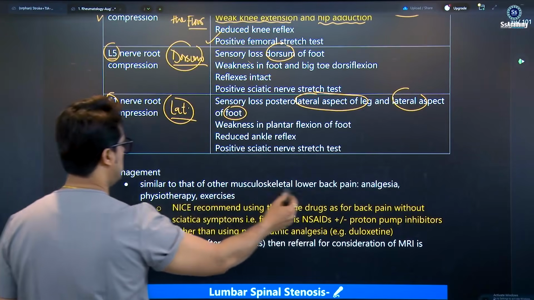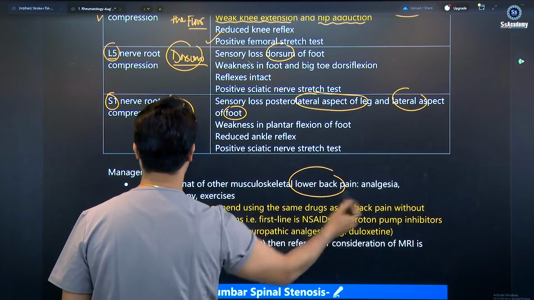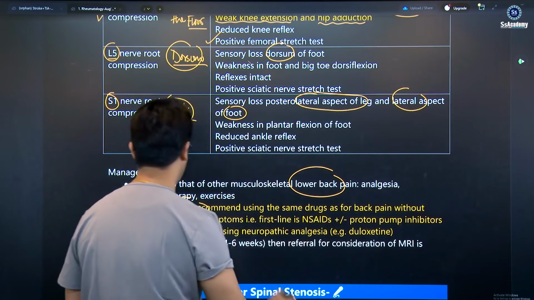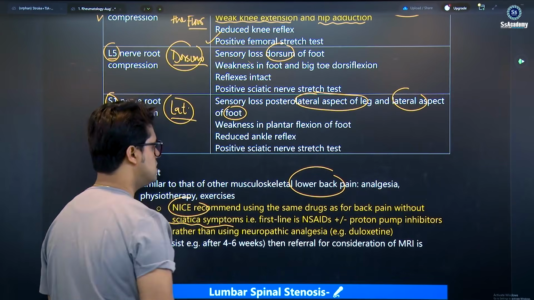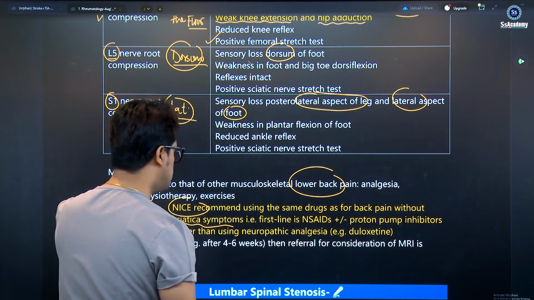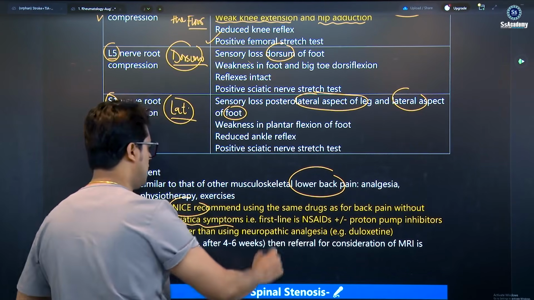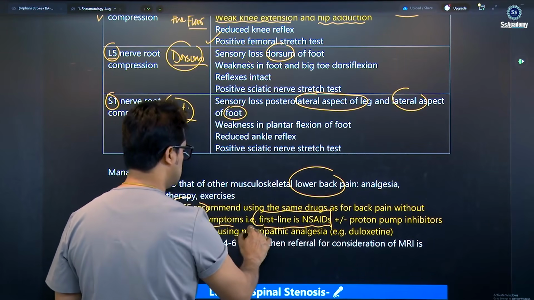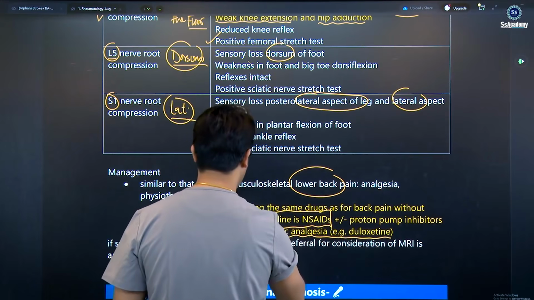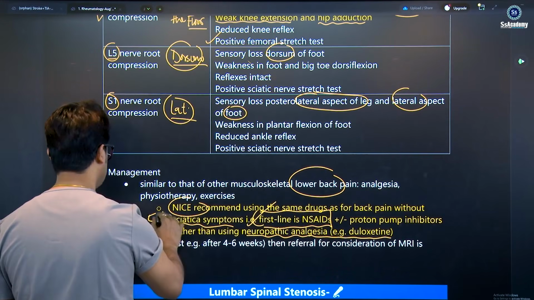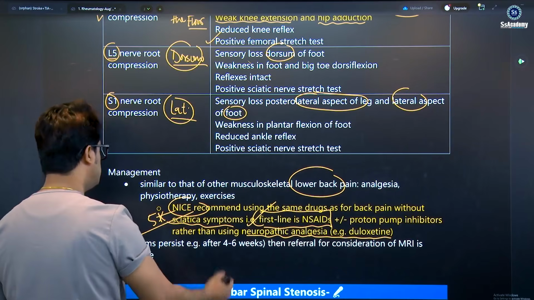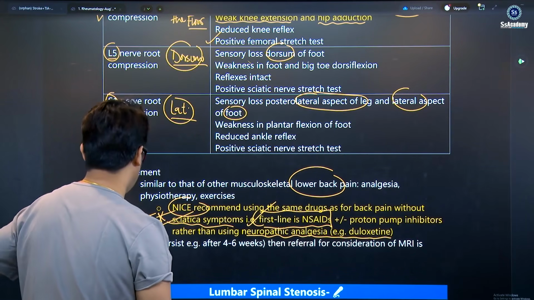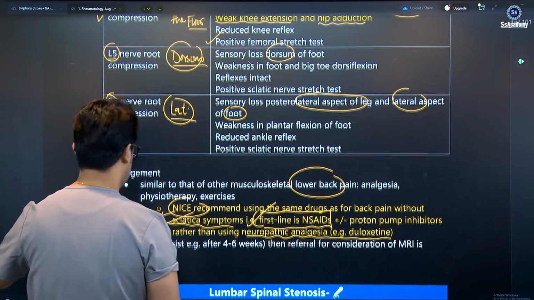Management, of course, for low back pain, musculoskeletal pain: analgesia, physiotherapy. NICE recommends the same drugs as for low back pain without sciatica symptoms, the same as for back pain with sciatica symptoms. The first line, of course, is NSAIDs with proton pump inhibitors rather than neuropathic analgesia. So this is the 5-star: you need to use the NSAIDs. If symptoms persist after 4 to 6 weeks, then referral for consideration of MRI is appropriate.